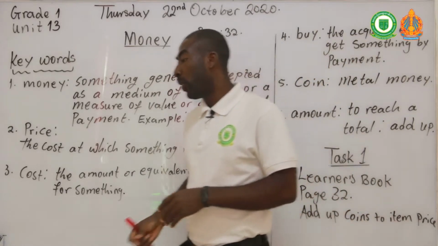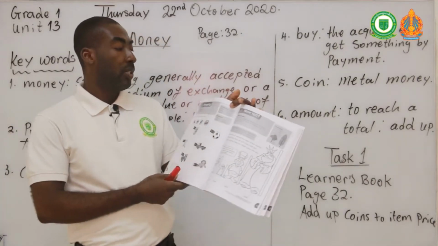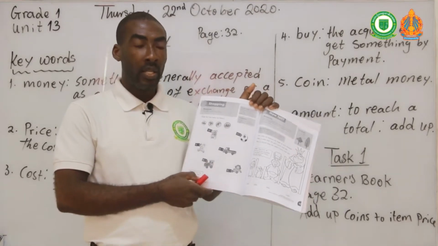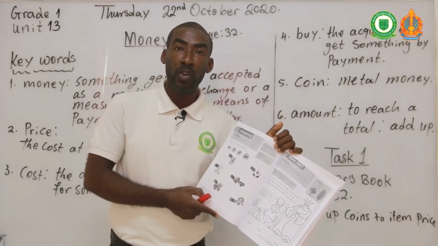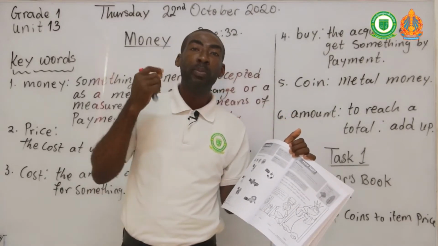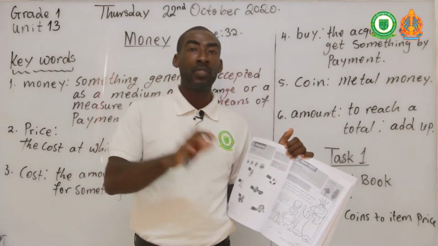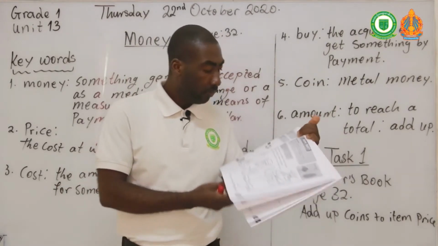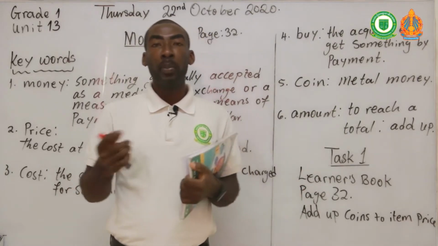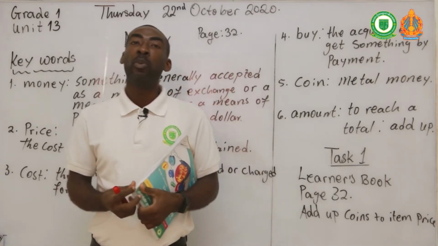So let's open to page 32 of our book. When we open to page 32, we see our heading there as shopping. Shopping means that you go out of your house and you go to where products are sold, and either you buy them or you do what we call window shopping. That means you just ask for prices and look for items. When you have money, your money can be in a paper form or it can be in a metallic form. That means it can be in the form of metal.